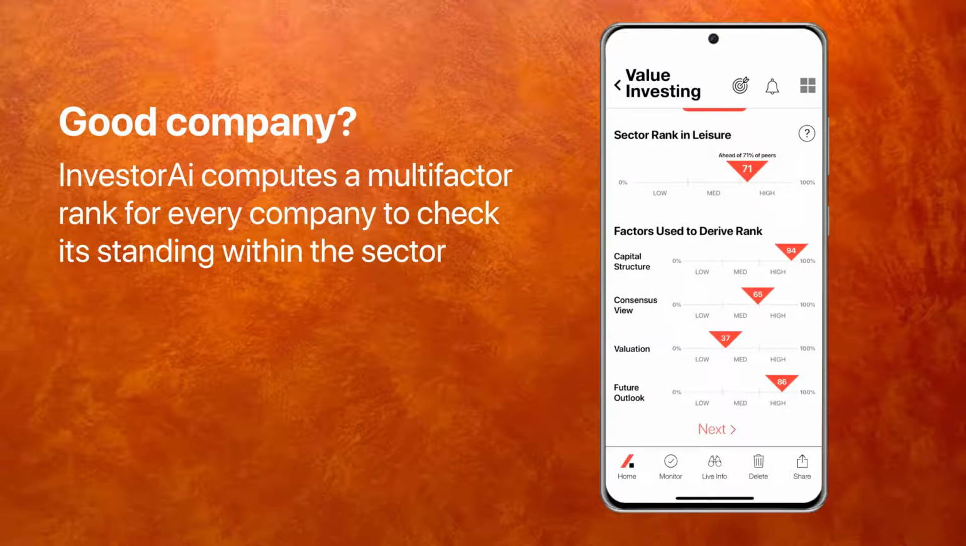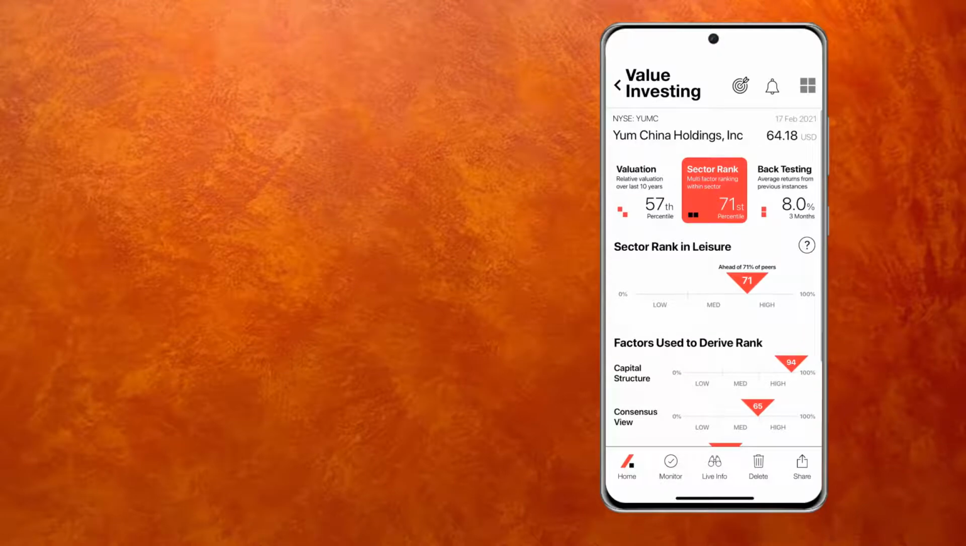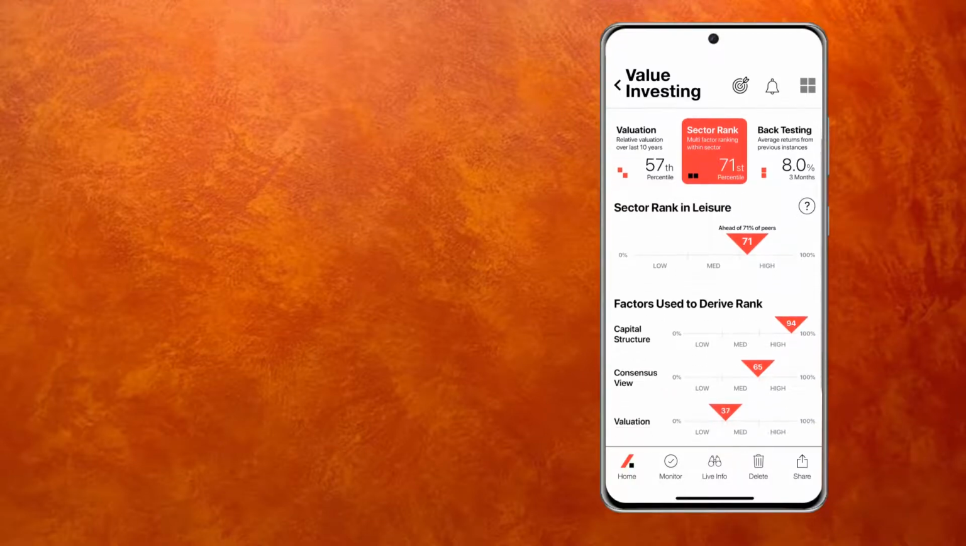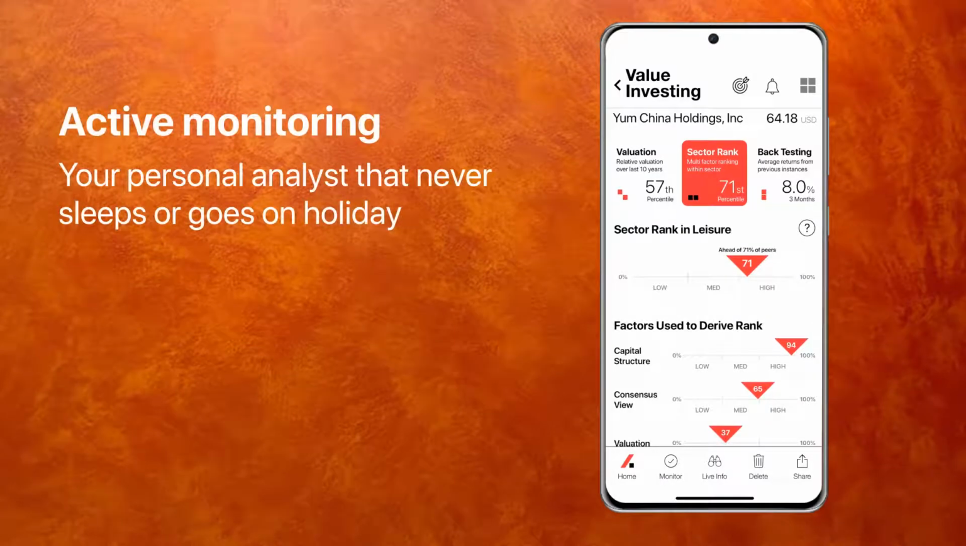And future outlook at 86 is pretty stellar. So this seems like a really good company. Now I could look at all this and say, you know what, this is a good company, but I don't really want to buy it because it's quite expensive. So can you please monitor it for me?